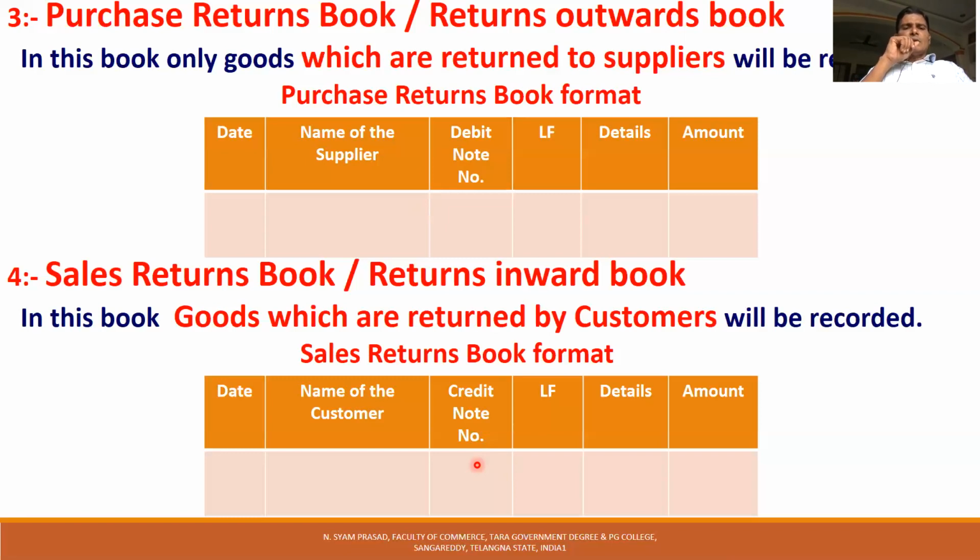The sales returns book or returns inward book records the goods returned by customers to us. So we work out some problems on these 4 books so that it will be very easy for you to understand how to enter the transactions in the sales book, purchase returns book, and sales returns book.